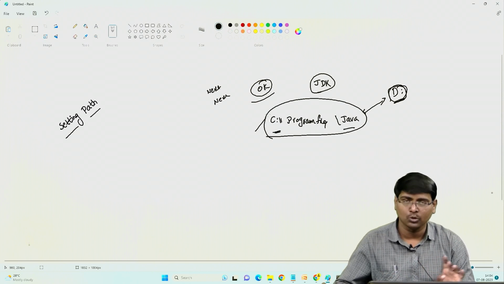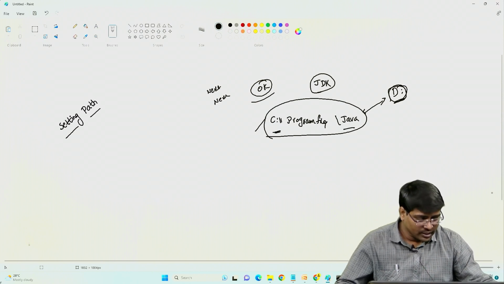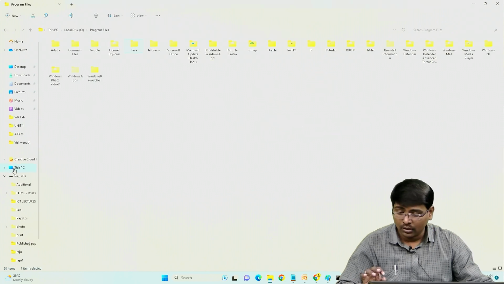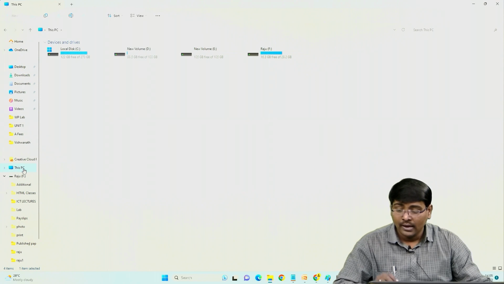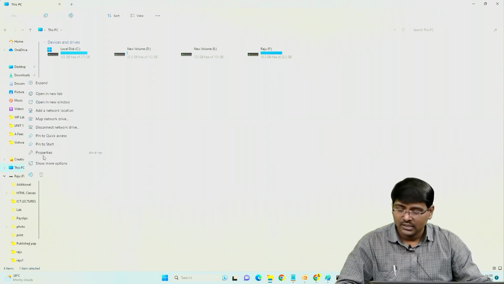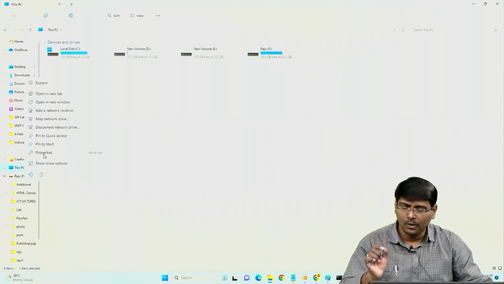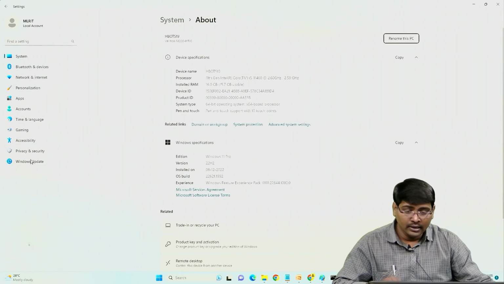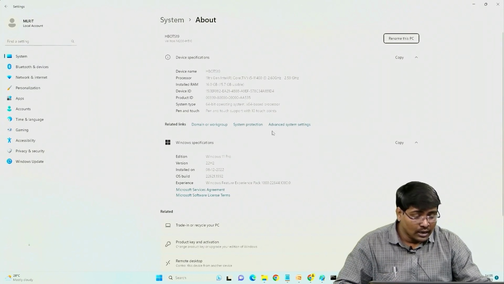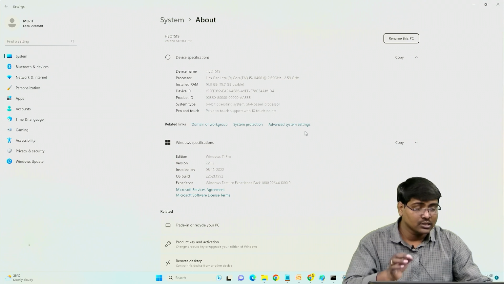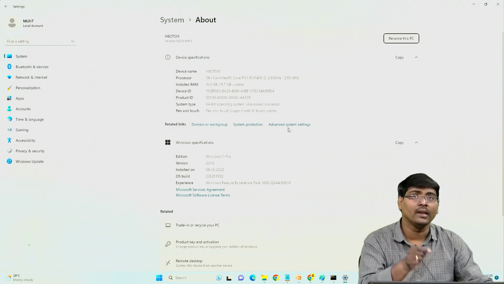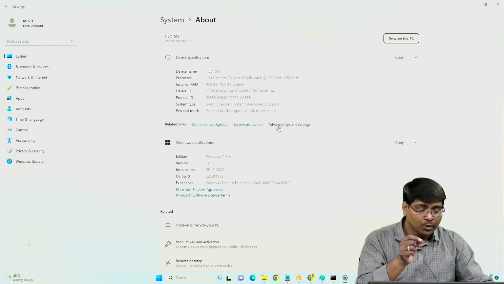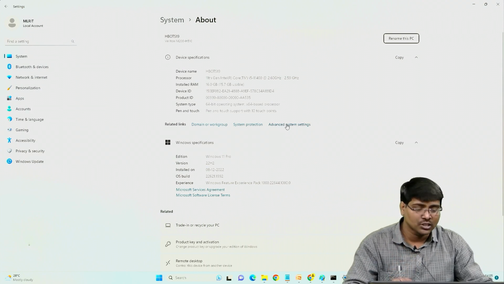What is the procedure? Everyone go to My Computer, this PC, follow carefully, right click, select the option properties. Under this go to advanced system settings. Remember, depending upon the system the position may vary, but you need to select advanced system settings.